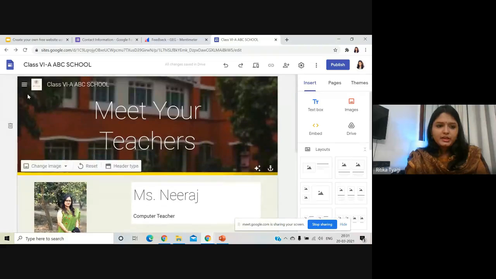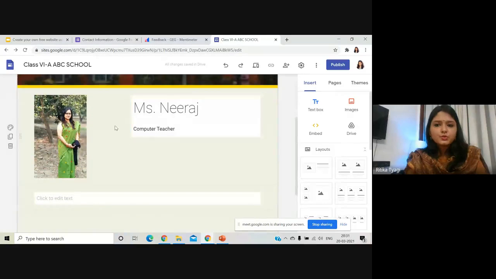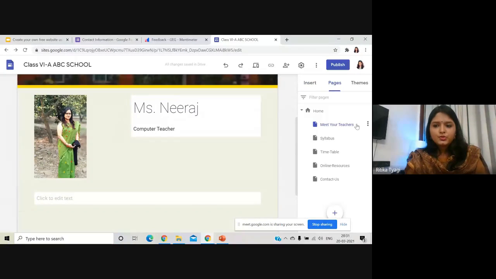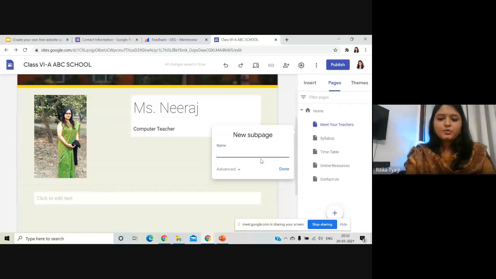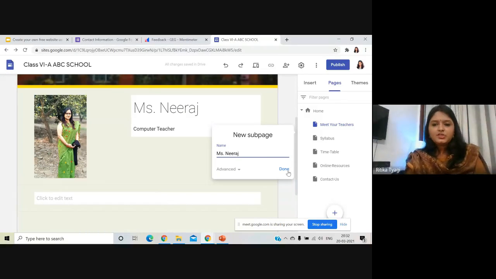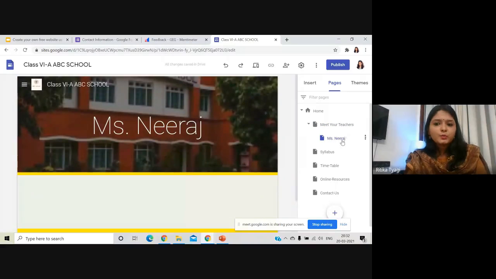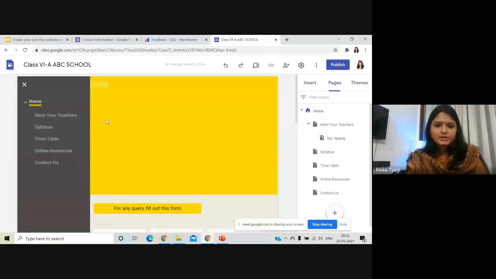Now going to my next. Now I don't want my students to navigate to this page. So what I can do is I can go here, add a sub page to meet your teachers. I can add individual teachers page as well. But I don't want my students to go here. So I'll just click here and I'll click on hide from navigation. So I can see the page, but my students won't be able to navigate through it. So that's what you can do.